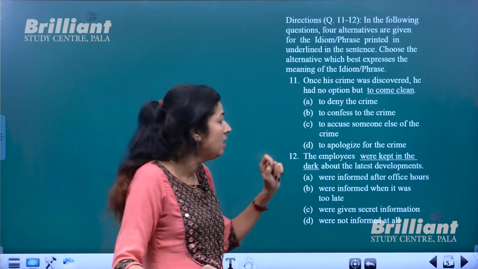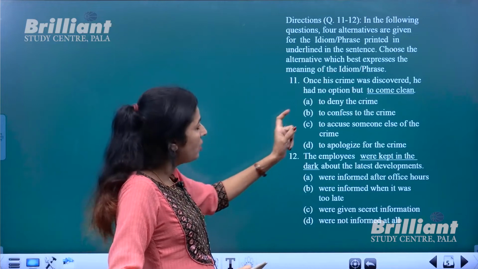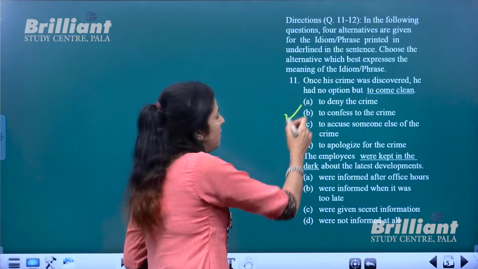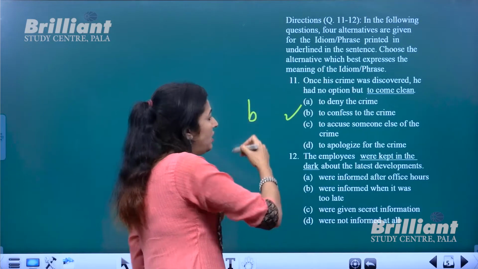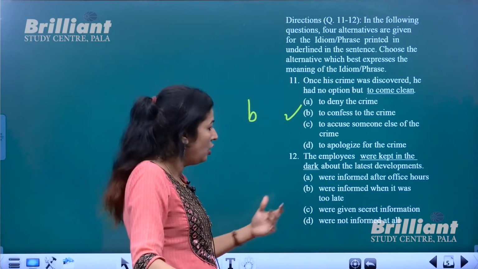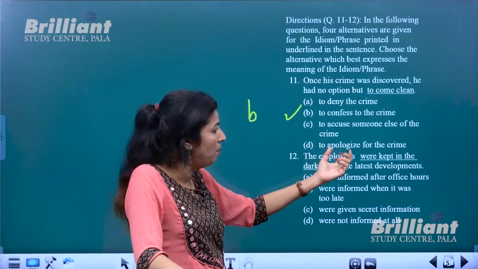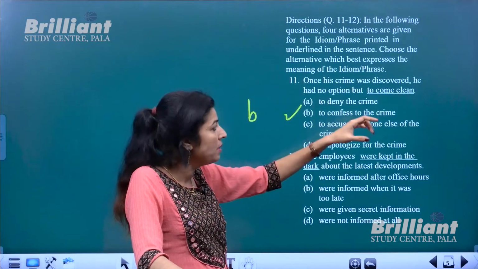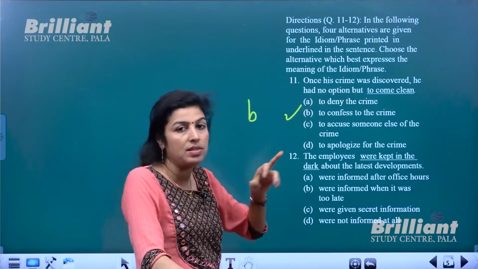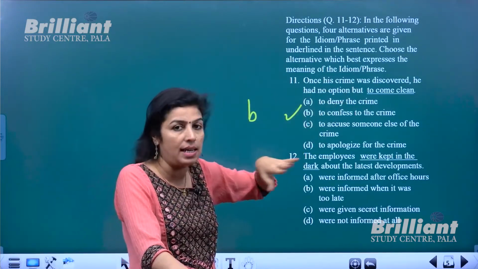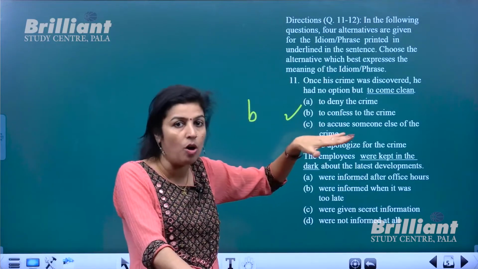So that is the meaning. It is not to deny the crime but to confess. So it's option number B, to confess that crime. All right, not to apologize. Do not confuse it with the last option, to apologize. See, the first part itself is a clue to your answer. That means your crime has been detected, so it leaves you optionless.